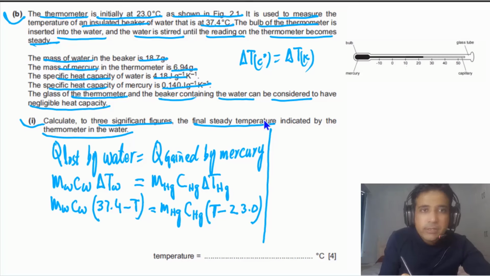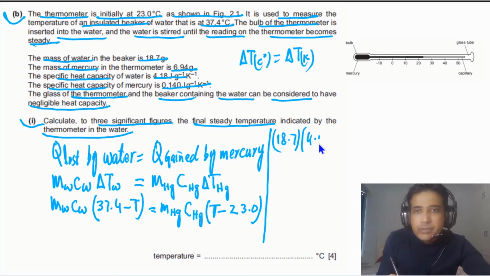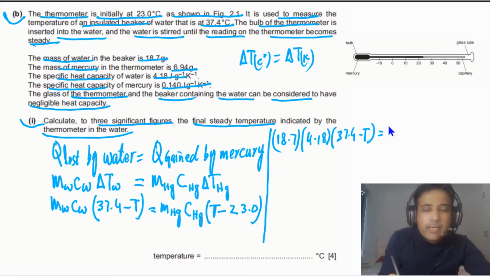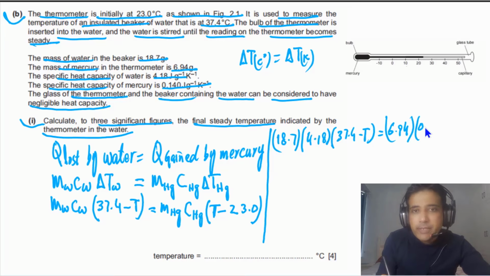So this is 4.18, and the change in temperature is 37.4 minus capital T. The mass of the mercury is 6.94, and C for mercury is 0.14 joules per gram per Kelvin. You can see if you compare these two C values, this C is much bigger than this C. That point is very important to understand. And the change in temperature will be T minus 23.0.